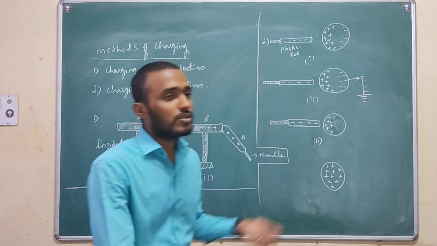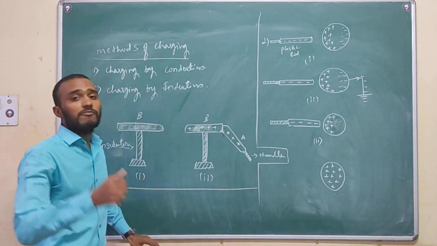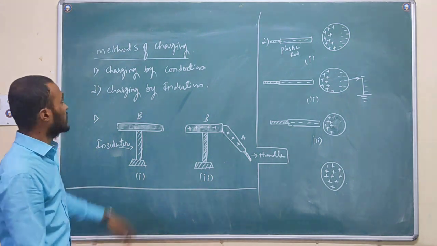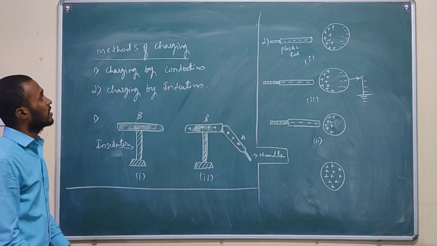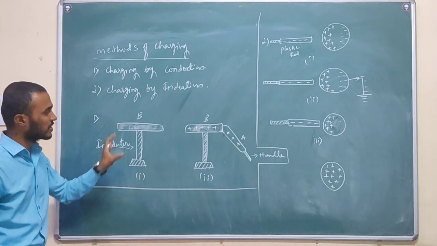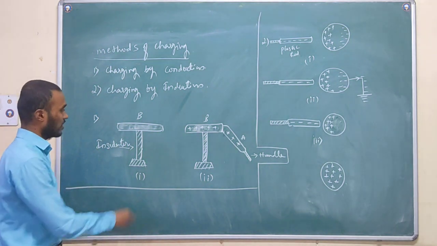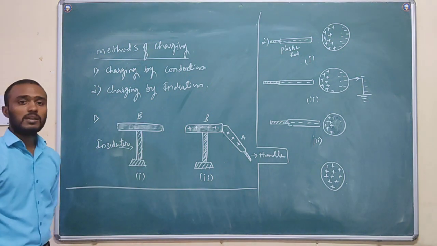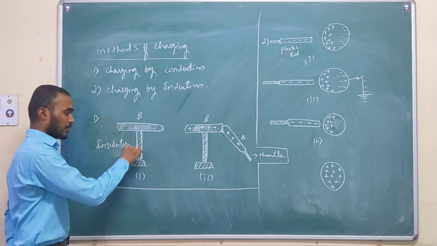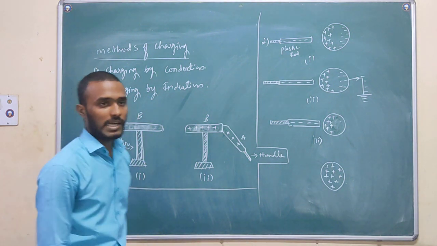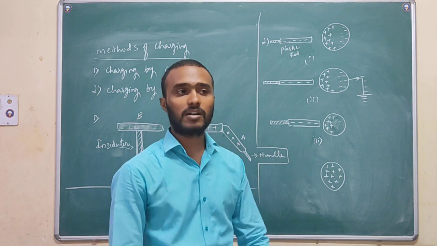Now we are going to discuss how we can make the body charged. See, under that, first one is charging by conduction. For the small experimental method of charging by conduction, I have taken here a stand or insulator rod. You should have a little idea regarding insulator and conductor.